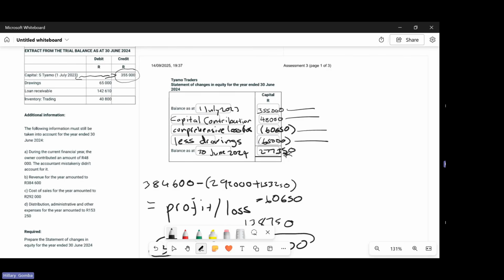So this is how you deal with your statement of changes in equity. And this is the format as well. So if you get to see it in the future, it's very easy. Just know the format and also know most of the things they're given. So it was basically an easy 8-mark question that you had to take all of.